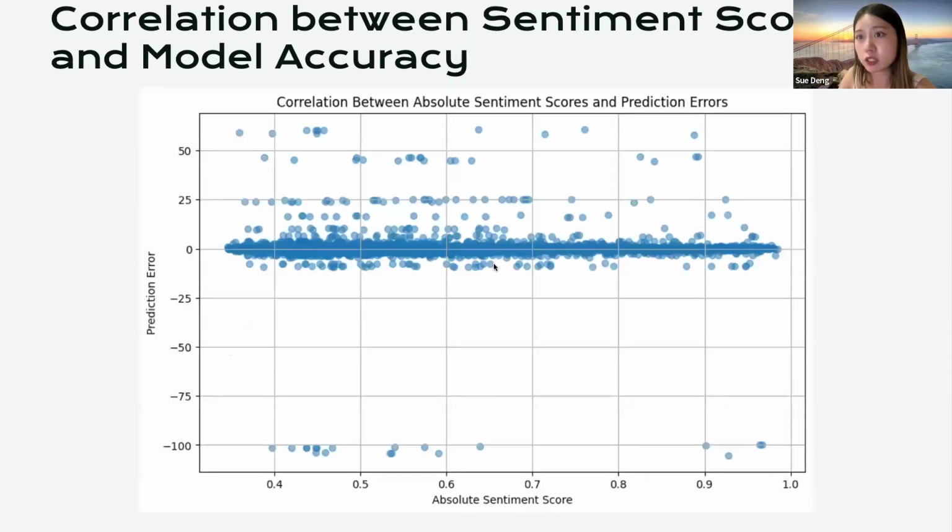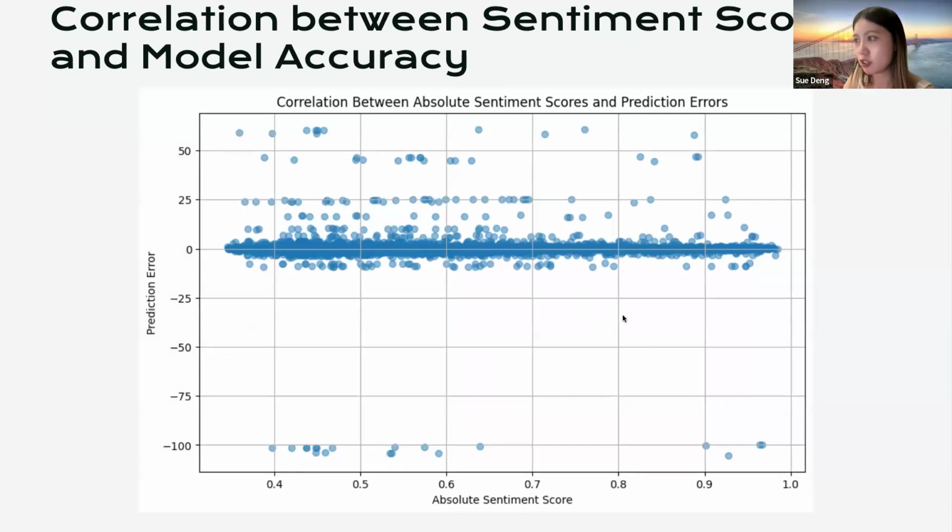Another thing we tried to explore is whether there's any correlation between the absolute sentiment scores and model accuracy. Our initial hypothesis was that if the absolute sentiment score is closer to 1, maybe the model accuracy will be higher, and vice versa.